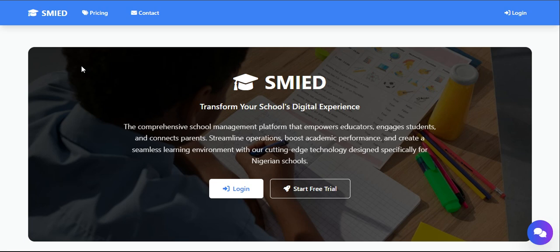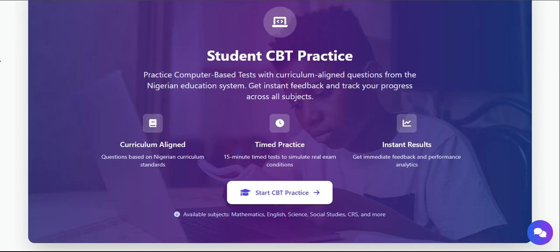And for students, irrespective of class, be it basic 1 to basic 12, of course, there are CBTs, practice questions they can practice. Simply CBT practice, computer-based practice. I'm surprised some schools, or let me say most schools in Nigeria presently are still using paper, they are still writing paper. However, in the nearest years, very soon, that would completely be eradicated. So there is CBT for students, be it lower primary, secondary, or whatever. Don't worry, we dive into all this very soon.